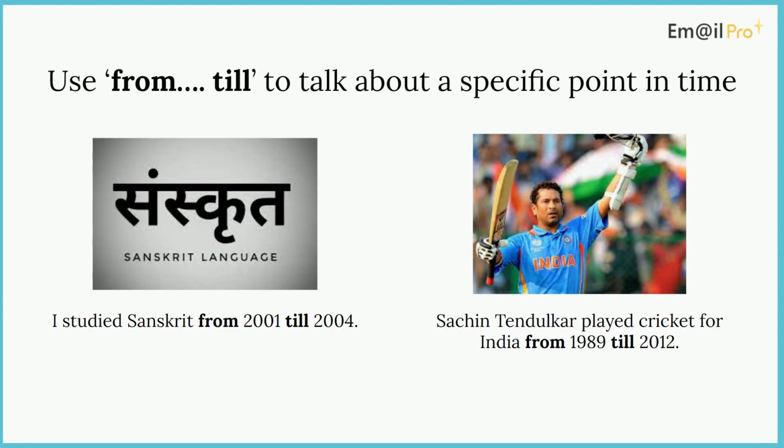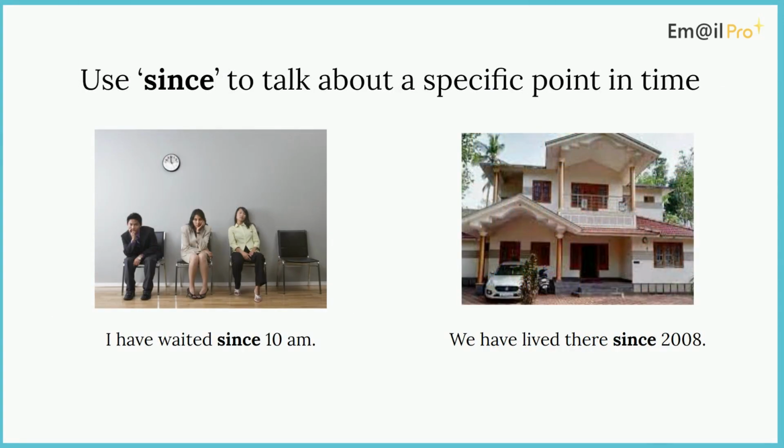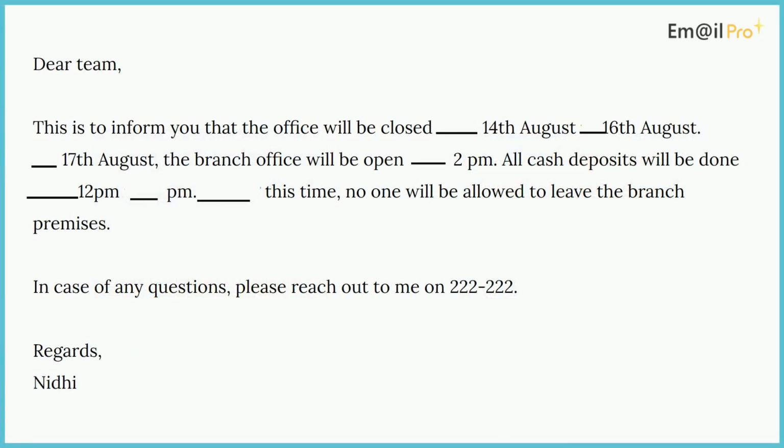Use from and till to talk about a specific point in time. For example, I studied Sanskrit from 2001 till 2004, or Sachin Tendulkar played cricket for India from 1989 till 2012. Use since to talk about a specific point of time. For example, I have waited since 10 a.m. or we have lived there since 2008.